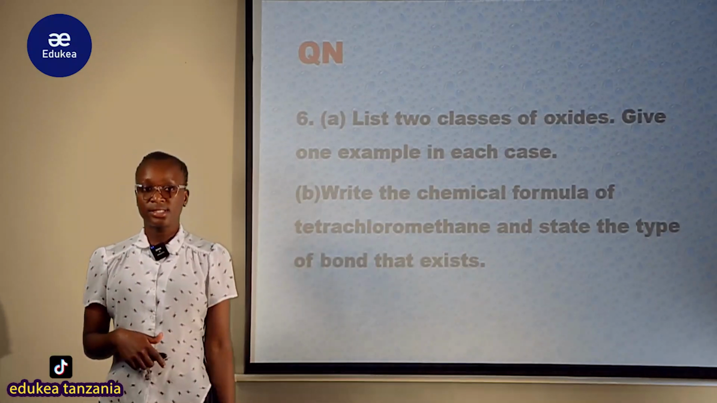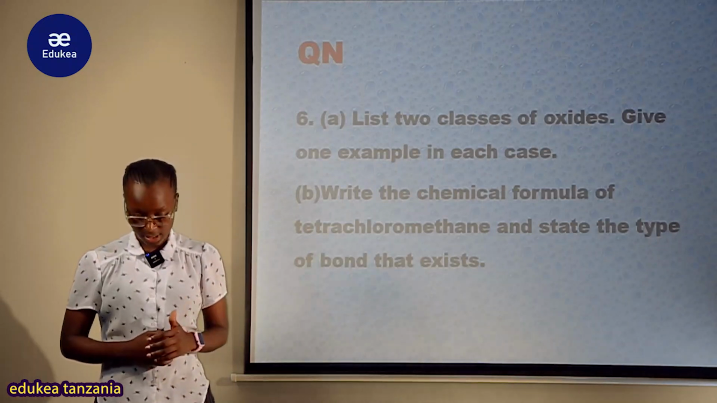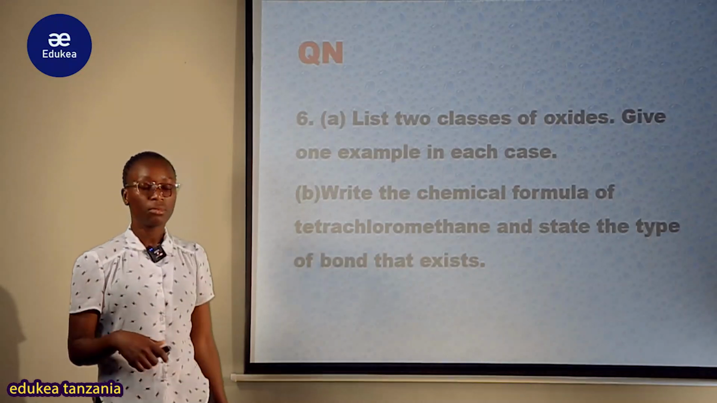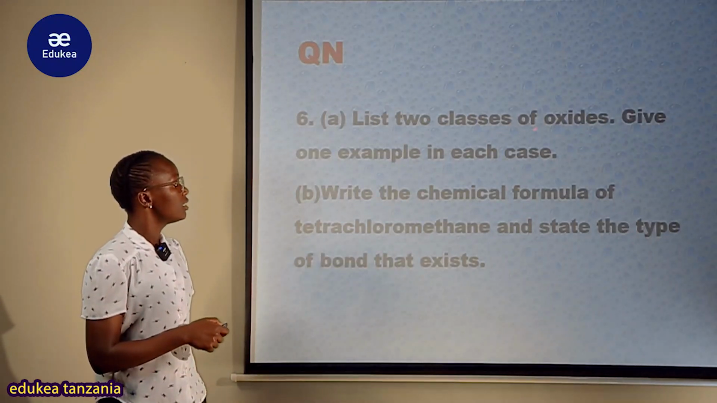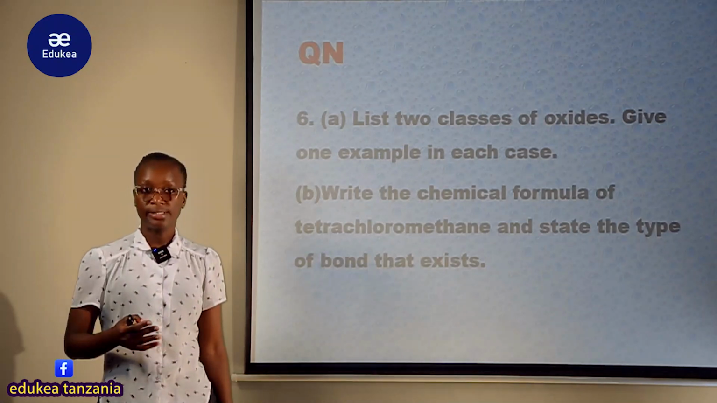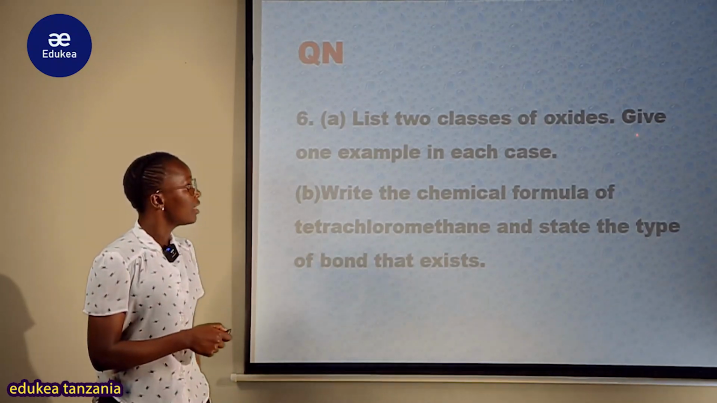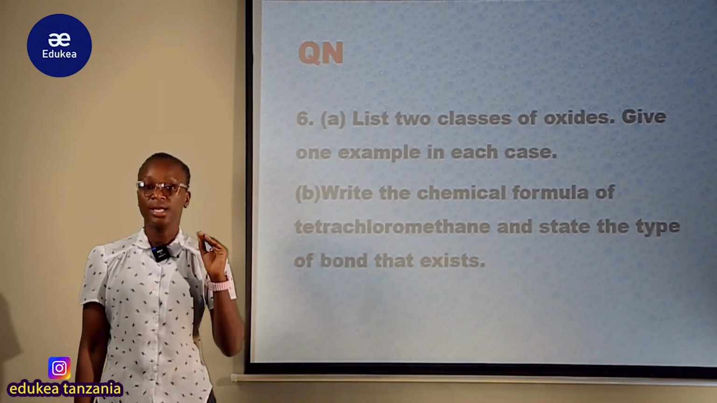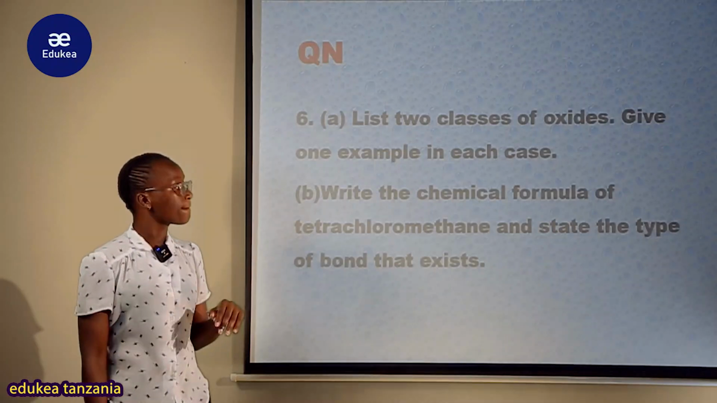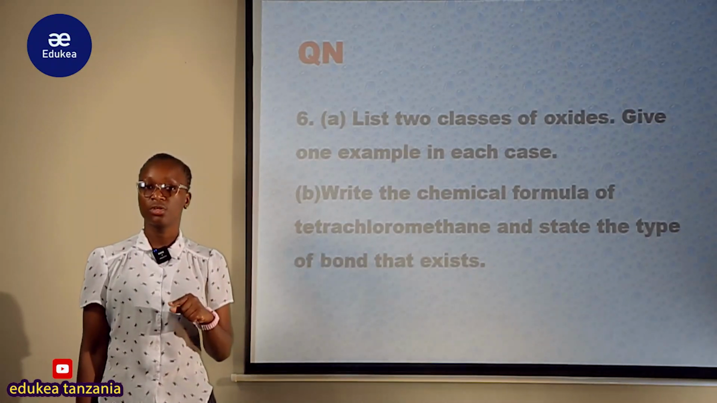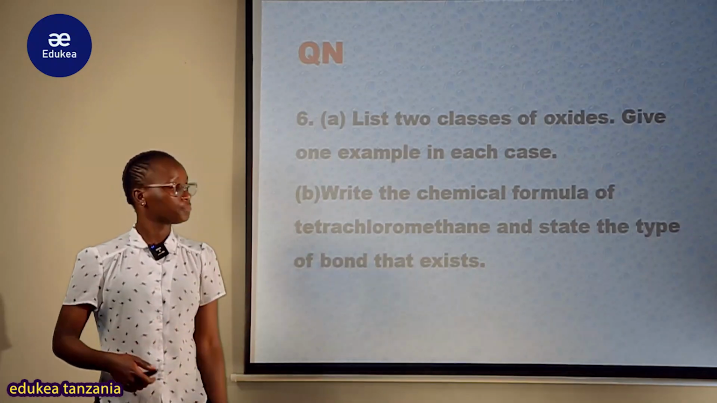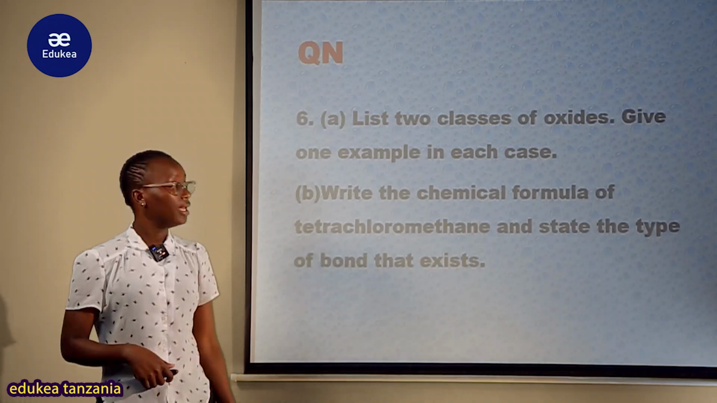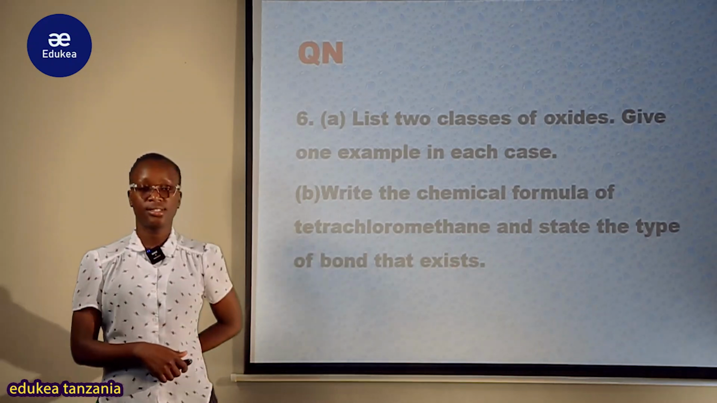But question number 6, because here we are dealing with question number 5 and question number 6. Question number 6 has two parts, whereby we have part A and part B. Part A states: list 2 classes of oxides. You are told to list, so you have to list. But after that, give one example in each case. So you list the classes of the oxide, but in each class you have to show the example.